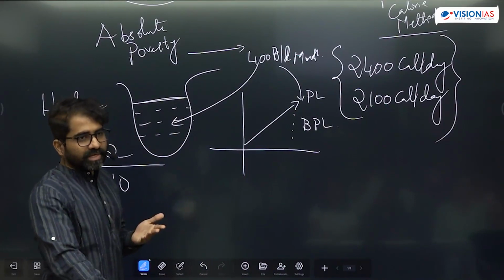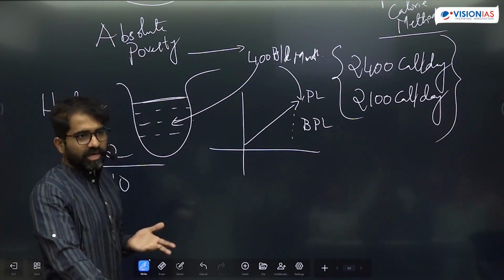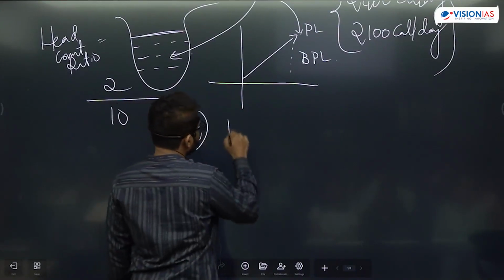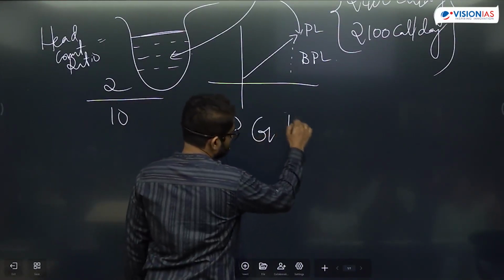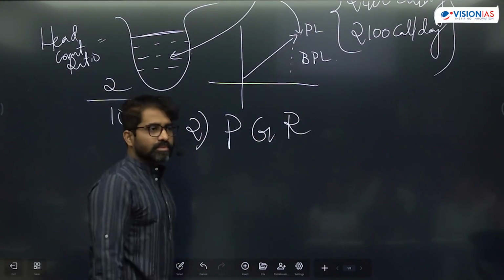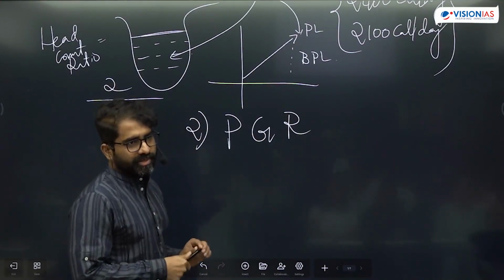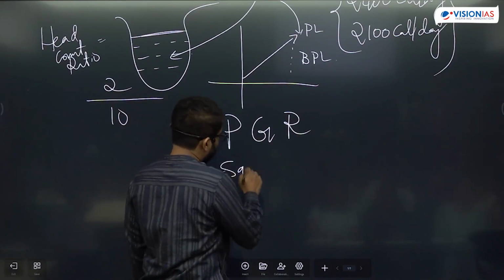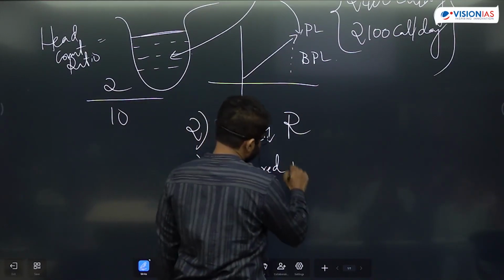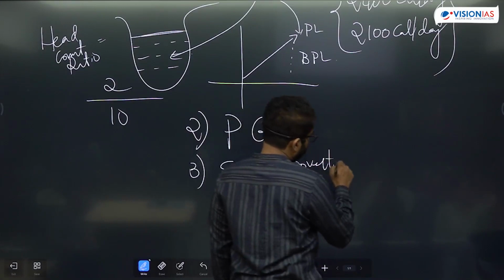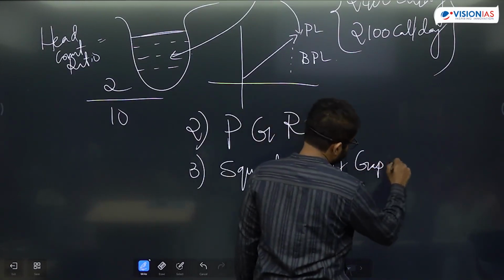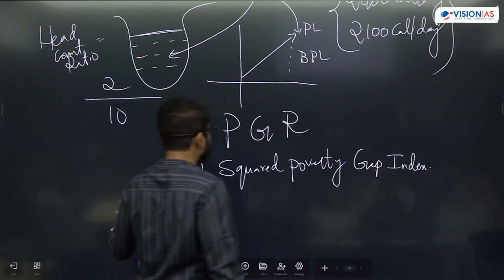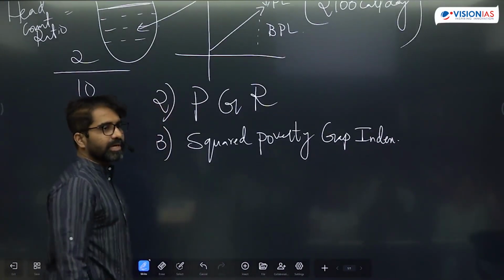So intensity of poverty measures how poor they are. Intensity of poverty is measured through the poverty gap ratio, and it is also measured through the squared poverty gap index.